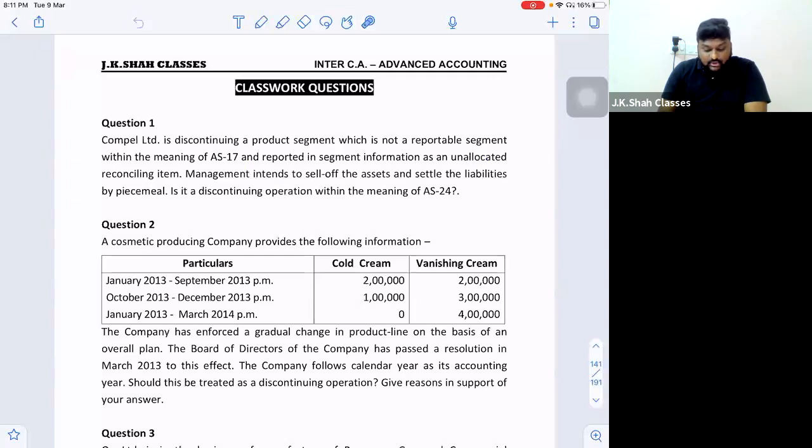Management intends to sell off the assets and settle the liabilities by piecemeal distribution. Is it a discontinuing operation or not? It is not a reportable segment. So will it be a discontinuing operation? Yes or no?